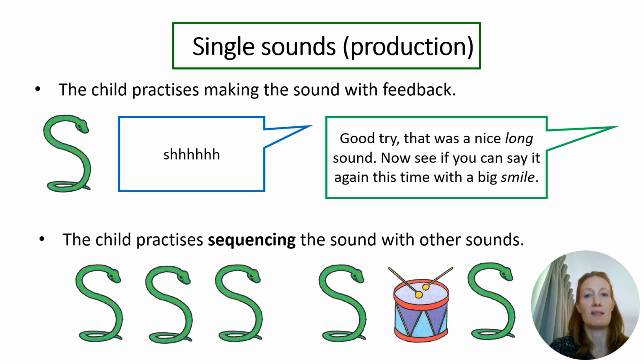When the child makes an attempt, we need to give specific feedback about what they've said. This feedback will help them to make changes to their production for the next attempt. For example, if a child sees the picture of the snake and says shh rather than s, we could say, good try, that was a nice long sound. Now can we say it again, but this time with a big smile? This feedback includes information about the length of the sound and the lip shape needed.